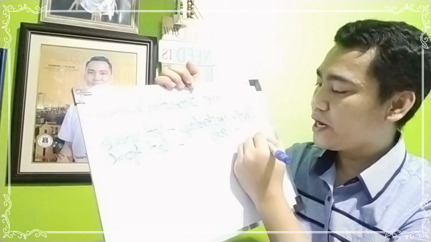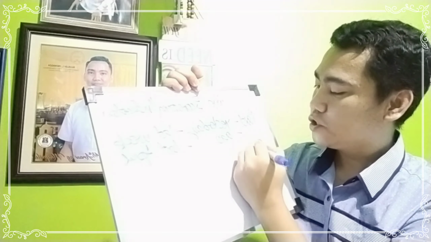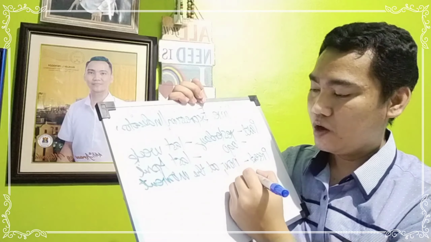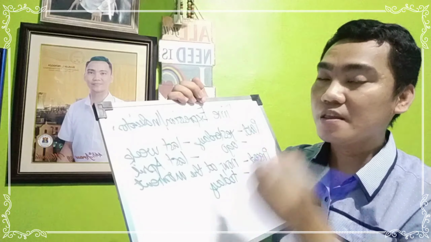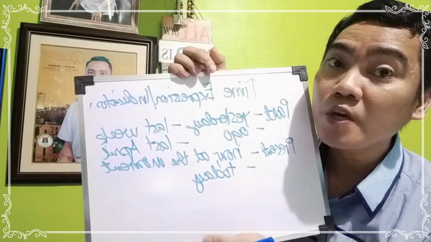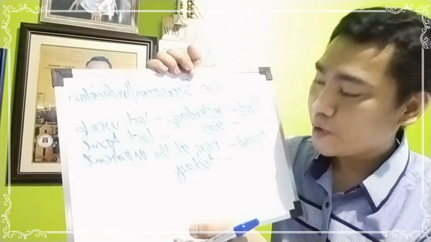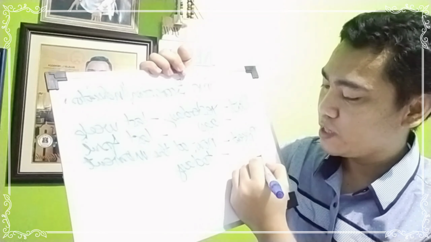What about the present? So present is, of course, you will say time expression now, at the moment. So these are some. At the moment, or you may say today. So yesterday, then you say today if you will talk about the present. Then, of course, we will have the time indicator for future tense.